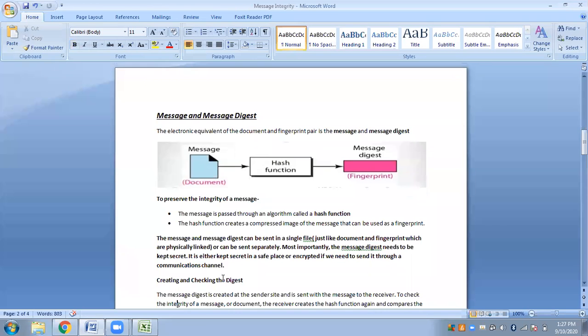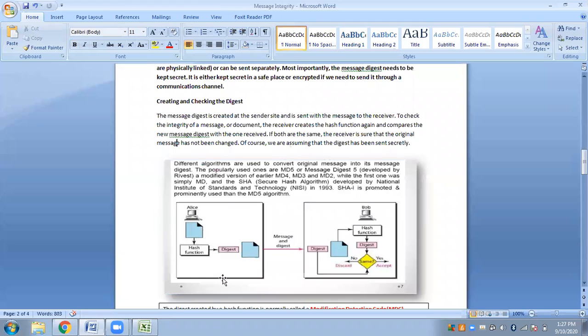Okay, so now we will look at the entire process. Okay, how it actually works, creating and checking the digest. So here we have a picture. One side we have the sender side, and here we have the receiver side. Now we will see how the message digest will be created out of the message, and how it will be sent to the receiver, and what the receiver will do with the message and the message digest. So here's the entire depiction.